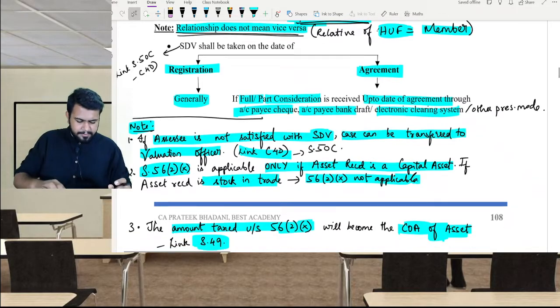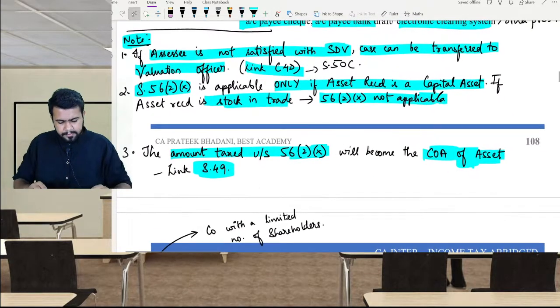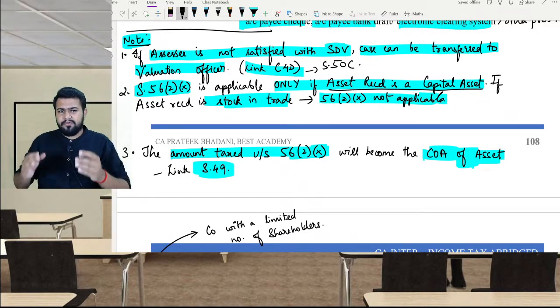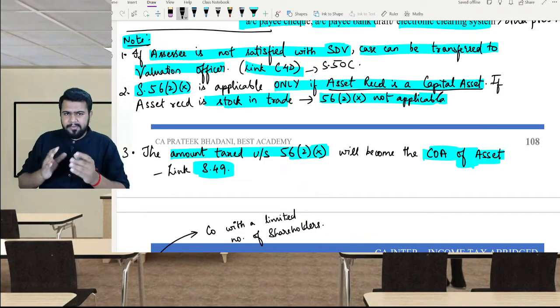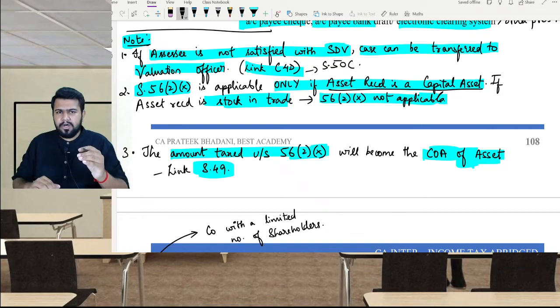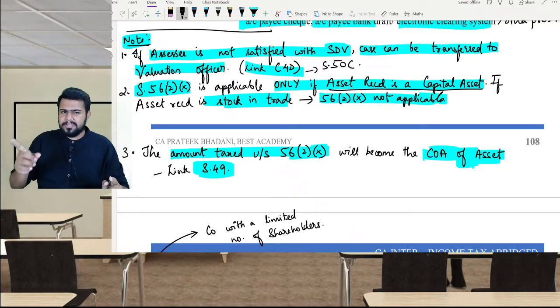You get my point? Now, section 56(2)(x) is applicable only if the asset received is a capital asset. For example, if my friend is giving me a gift and I am going to include it in my stock, then I should not see section 56(2)(x); I should go to PGBP.